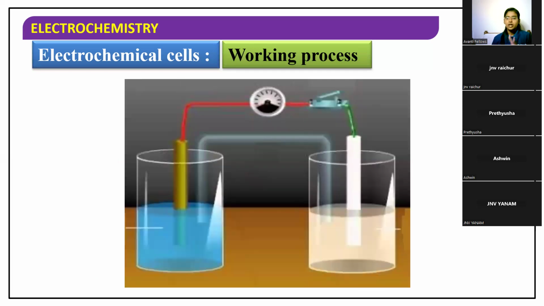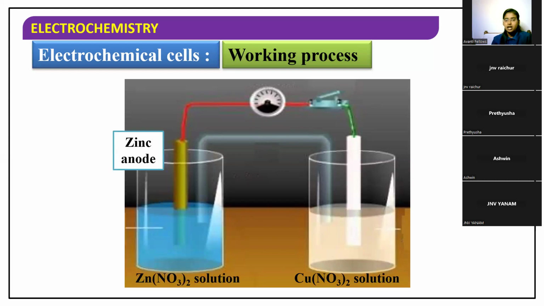We have two containers. In the first container, I am going to take a zinc nitrate solution, which is an electrolytic solution. And in the second beaker, I am going to take a copper nitrate solution. Inside the zinc nitrate, I have a zinc rod, which is the anode. And in the copper nitrate solution, I have a copper rod, which is the cathode.